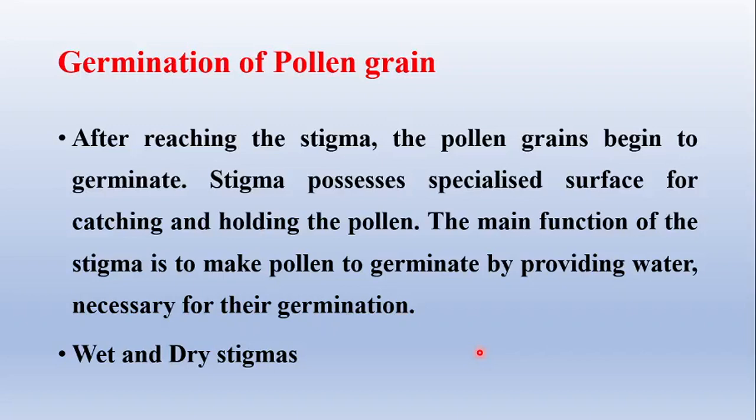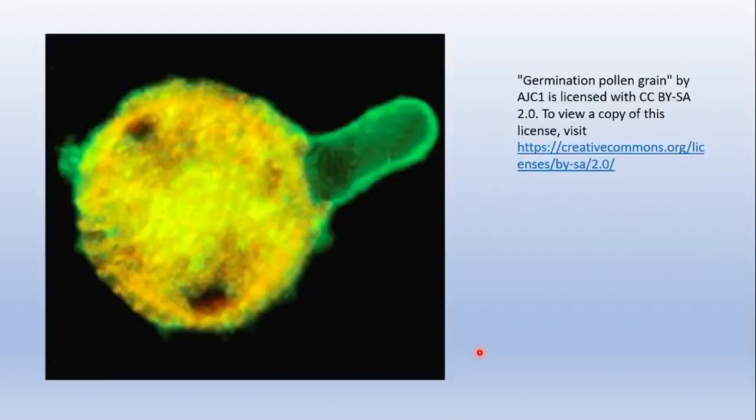Generally, during germination, what will happen? You can see the germination of pollen grain here. These are germ pores. The outer layer is said to be exine and the inner layer is said to be intine. This intine protrudes through the germ pore and starts the germination of the pollen grain.